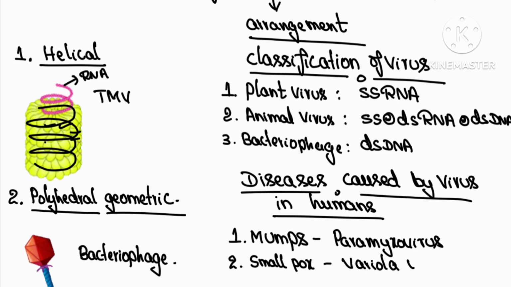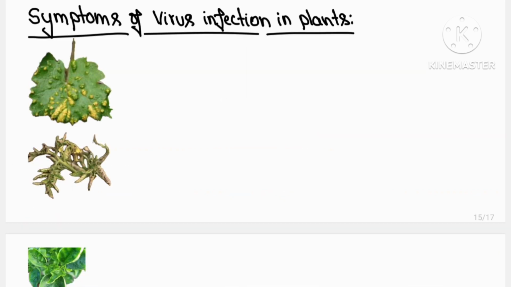Viruses are known to cause diseases in human beings. For example, mumps is caused by paramyxovirus, smallpox by variola virus, herpes by herpes simplex virus, influenza by influenza virus, and the very troubling one is AIDS, which is caused by the human immunodeficiency virus.